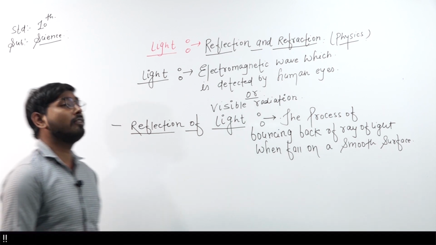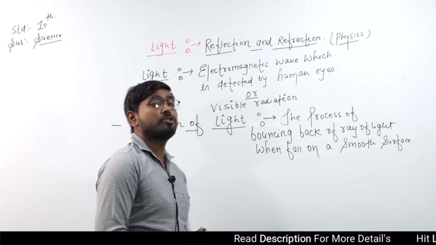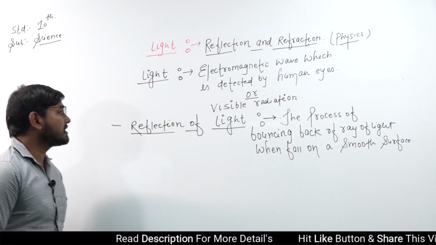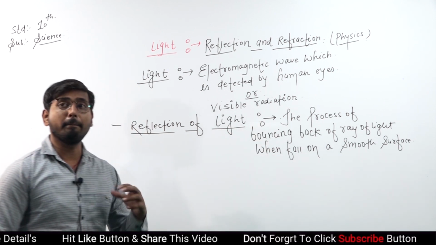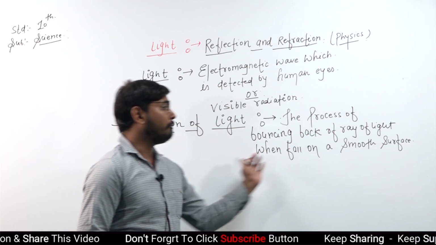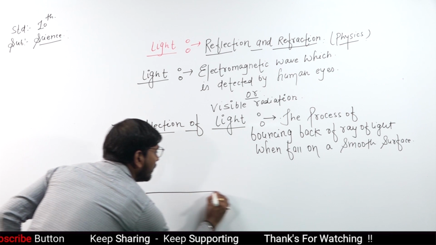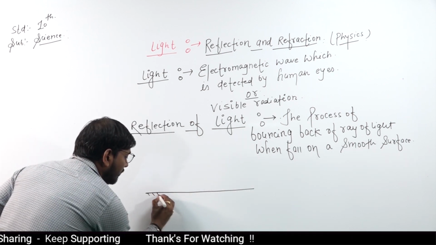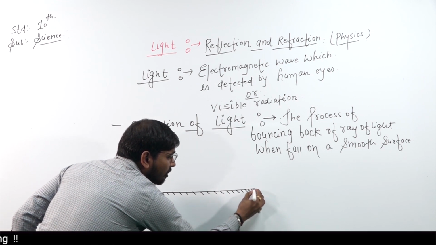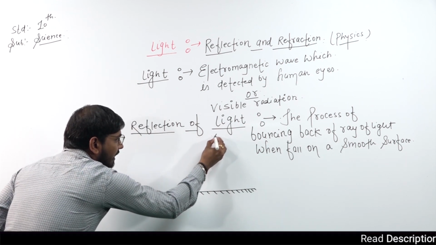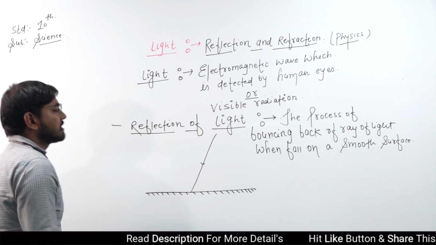Now reflection of light. What is reflection of light, and which type of question can be asked in the exam related to the reflection of light? The process of bouncing back of a ray of light when it falls on a smooth surface. Now we will take the mirror and a ray of light which falls on a smooth surface.